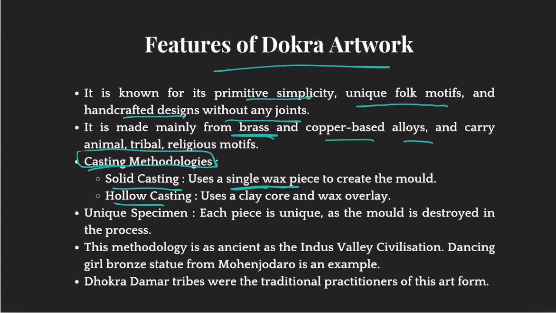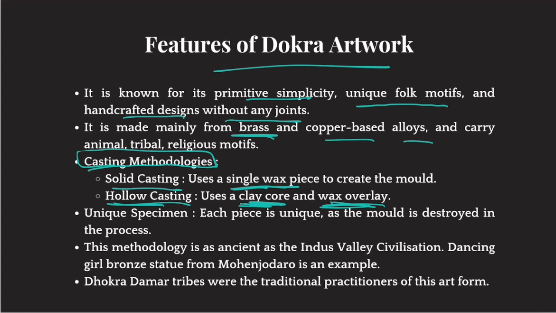Hollow casting. In this, you will use a clay core. You will use two layers of molds, a clay core, and outside that clay core, you'll have a wax overlay, and then you will pour molten metal between the two, clay core and wax overlay. So you will create hollow sculptures. This is known as hollow casting.